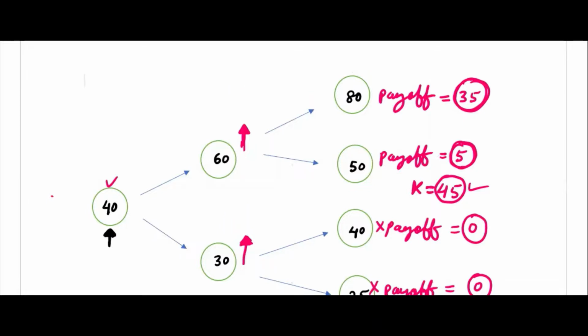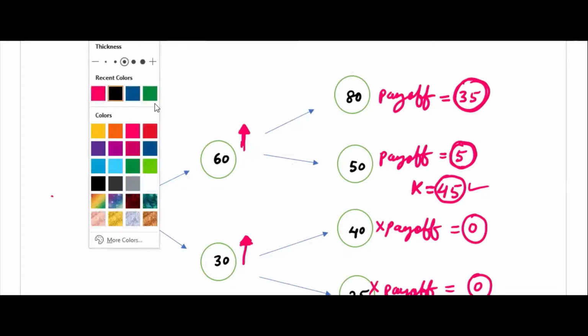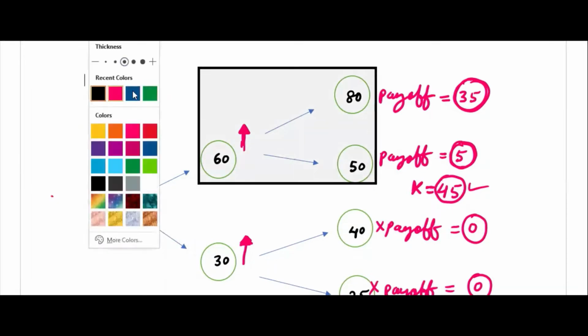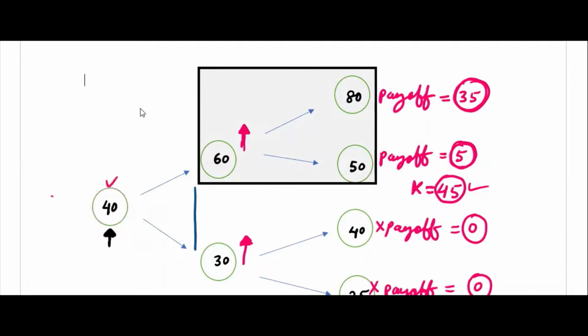So you have to apply the formula twice. This is one, and this is the second one. If you apply the formula twice, you will get the values here.